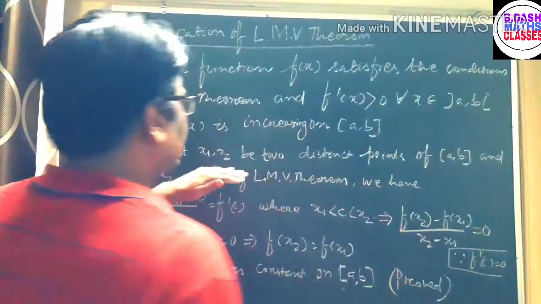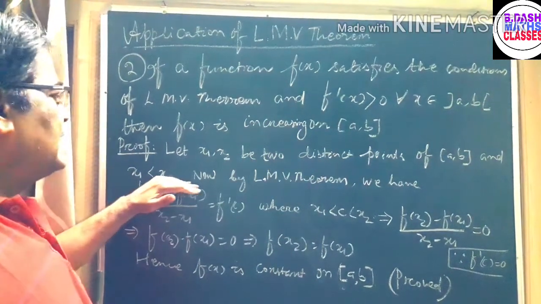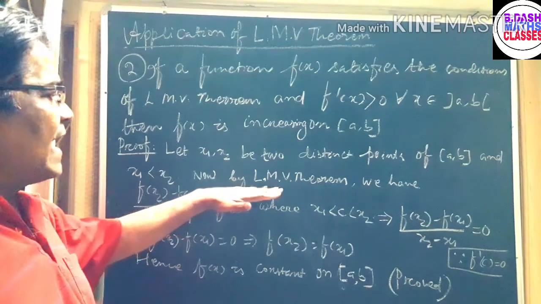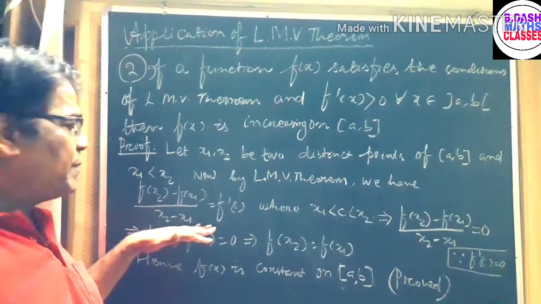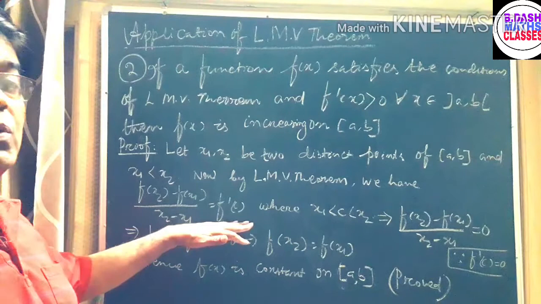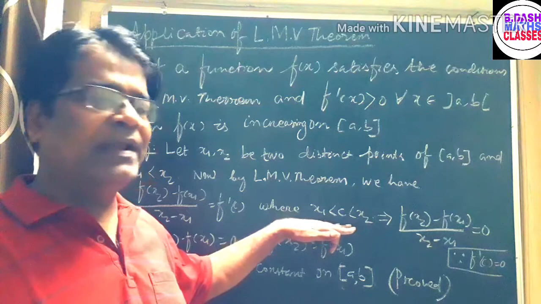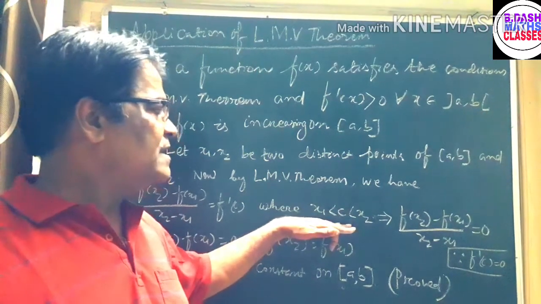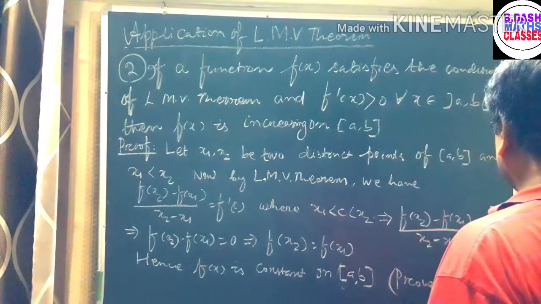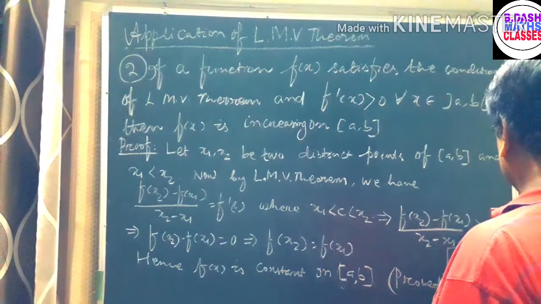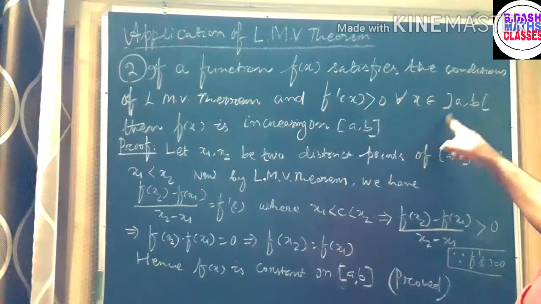Let x1, x2 be two distinct points of [a, b] and x1 less than x2. Now, by Lagrange mean value theorem, we have (f(x2) minus f(x1)) by (x2 minus x1) is equal to f'(c), where c is chosen between x1 and x2. What does it imply? (f(x2) minus f(x1)) by (x2 minus x1) will be greater than 0, because here f'(x) greater than 0 for all x.